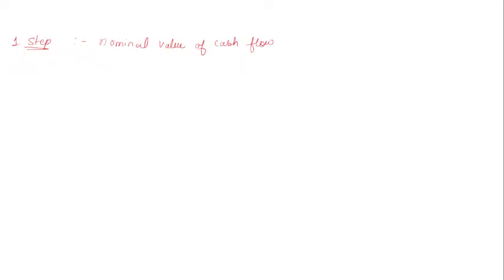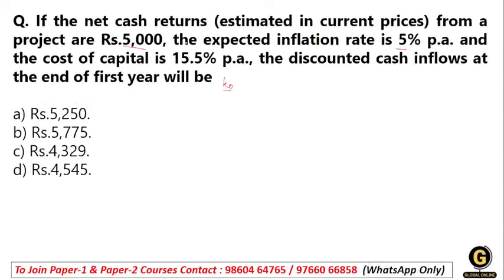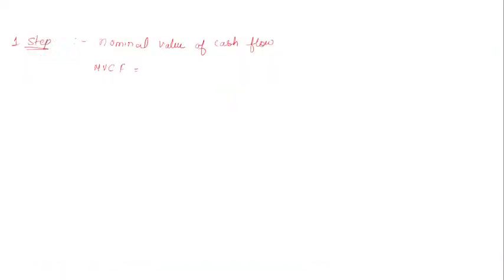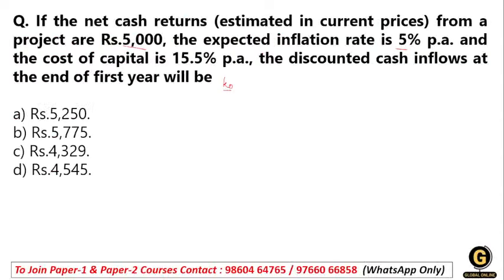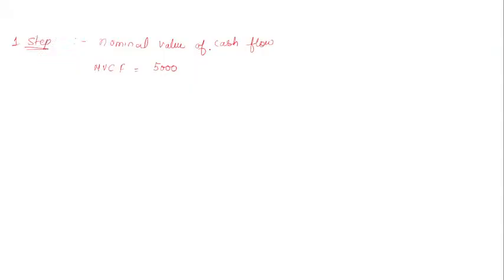For that, the net cash return we have is 5000. You multiply it by 1 plus the inflation rate.